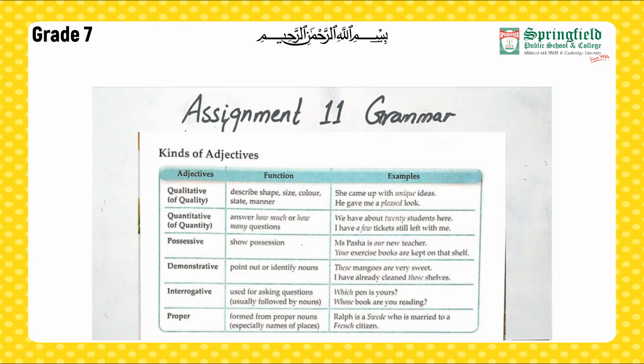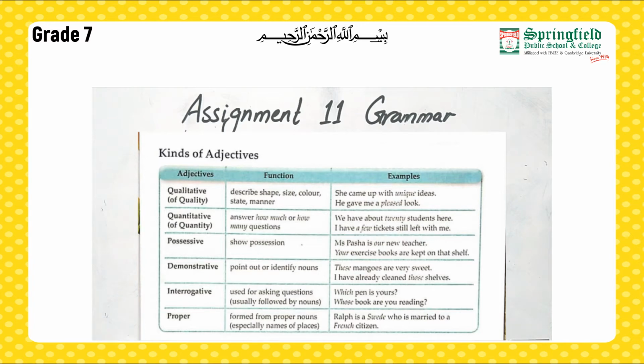It answers how much and how many, right? For example, we have about 20 students here. So 20 here is your quantitative adjective. I have a few tickets still left with me. A few here is your quantitative adjective. So basically, when we are talking about a quantity of something, that is our quantitative adjective.